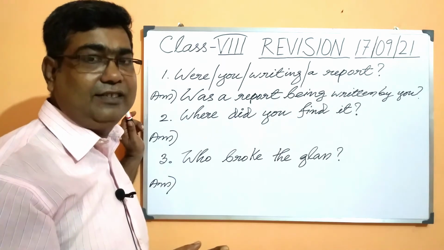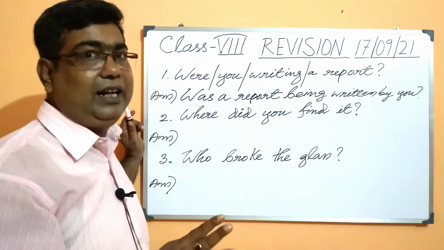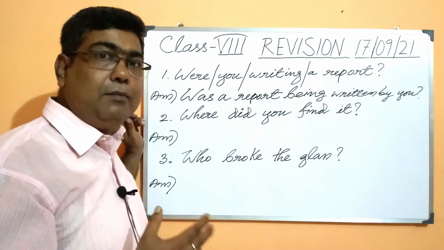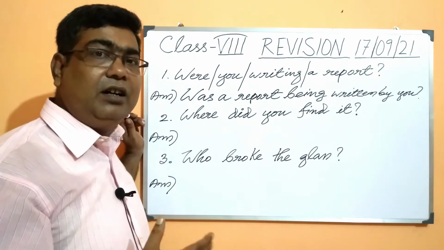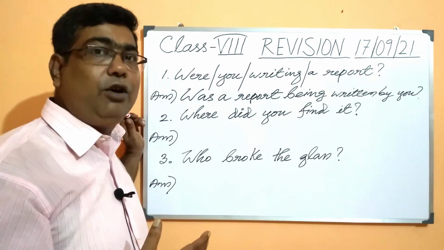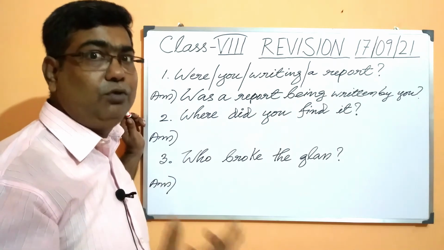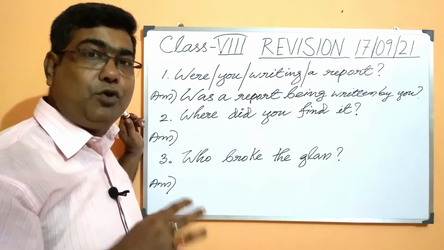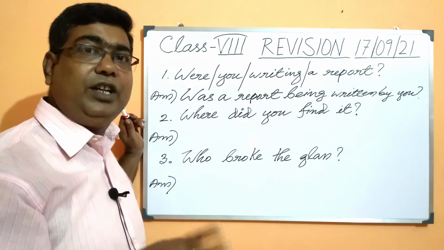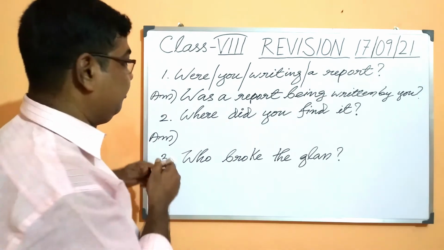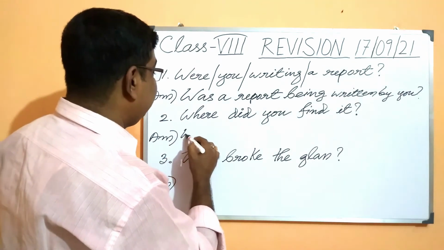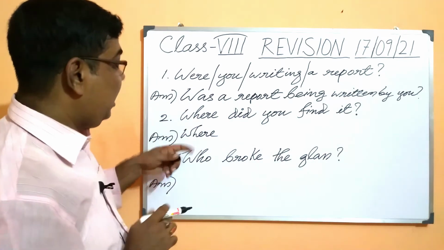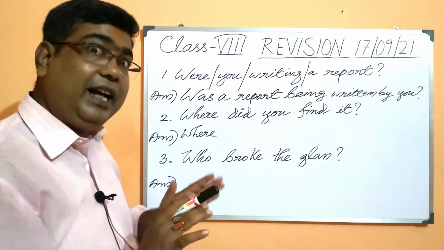So that is the difference between question number 1 and question number 2. Now whenever you find a question beginning with any of the WH words or any of the interrogative pronouns, what should we have to do? We have to copy whatever WH word is given in the question. So here I have copied this. We have here where, and we have copied it down as where.